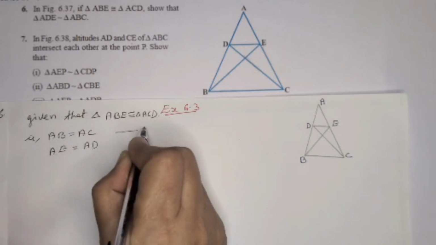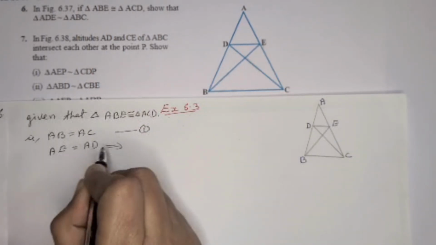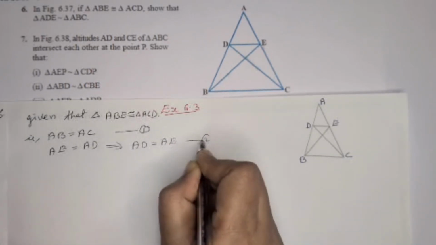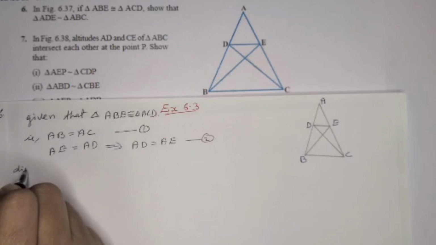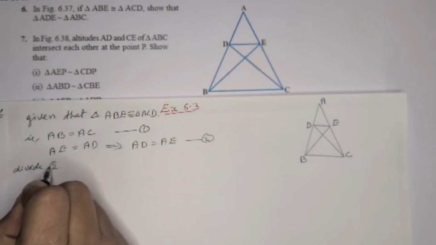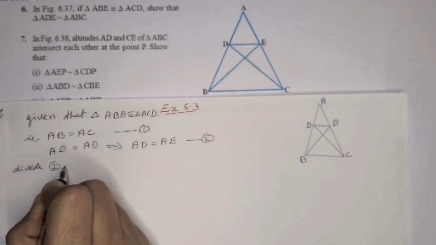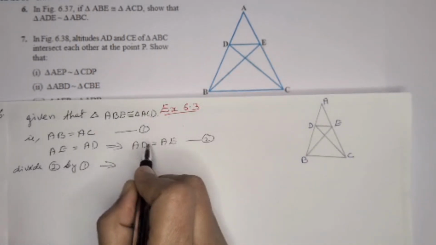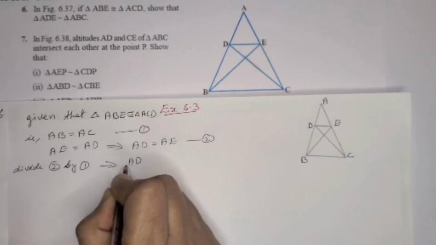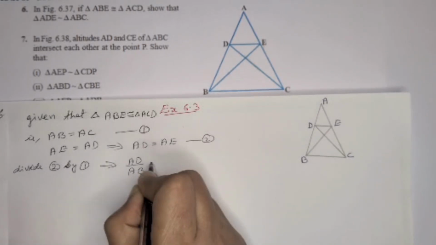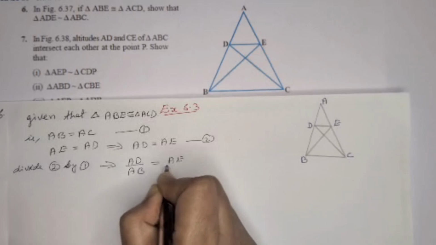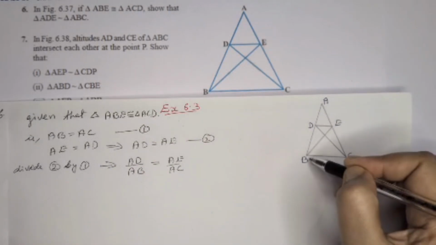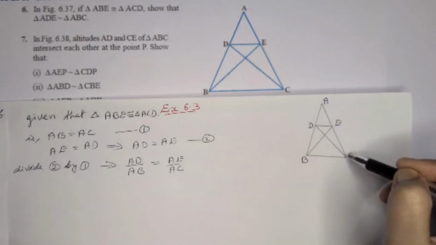This first one we can write as equation number 1. This we can rewrite as AD is equal to AE, and that's the second equation. Divide the second equation by 1. That gives second one dividing by 1. So AD by AB on the left side and AE by AC on the right side. So now AD by AB is equal to AE by AC.